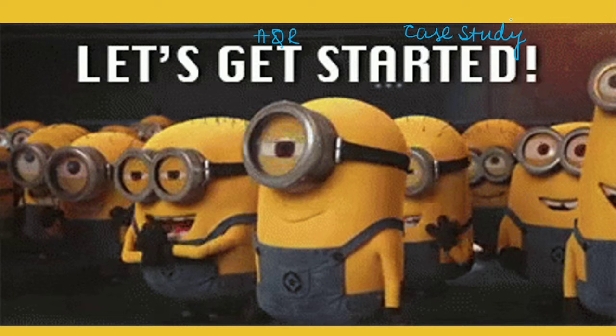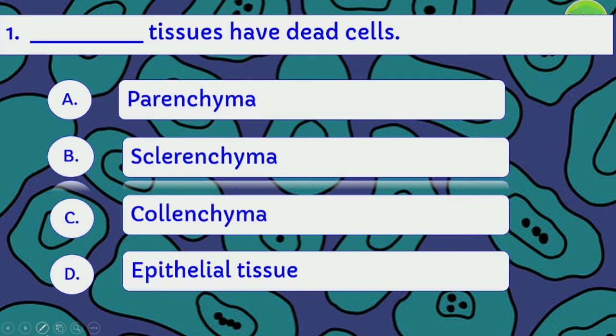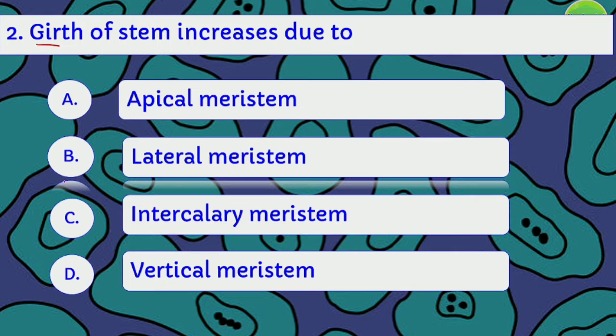Here is the first one. Dash tissues have dead cells: parenchyma, collenchyma, sclerenchyma, or epithelial tissue. The right answer is B. Sclerenchyma has dead cells. Girth of stem increases due to which meristem? Lateral meristem. Girth of stem increases due to lateral meristem.